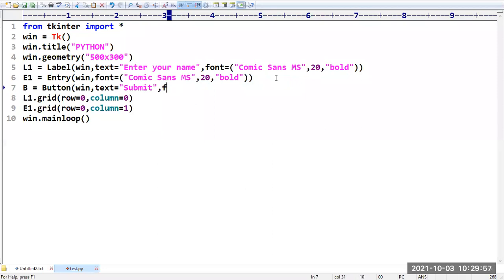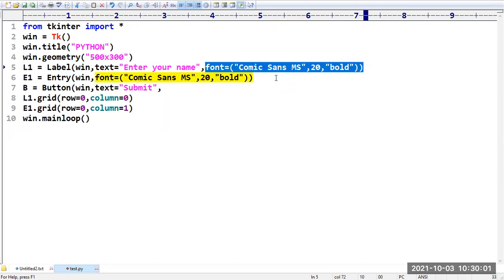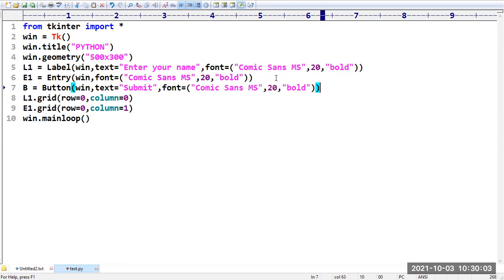Font, let me take the same font. So I want to add this control also. So B dot grid of row is equal to 1, column is equal to 0.